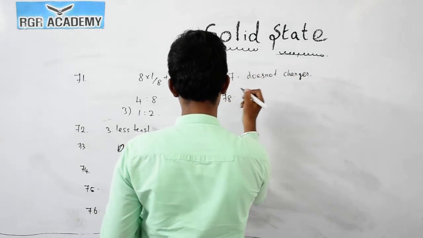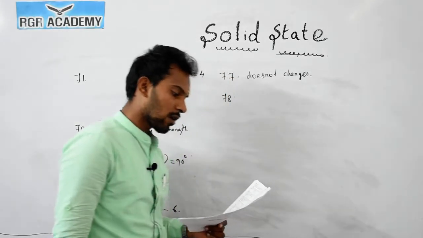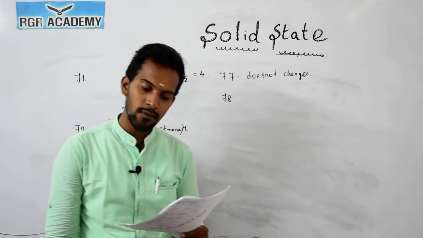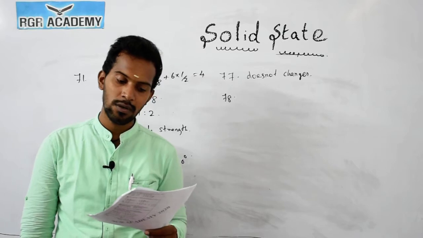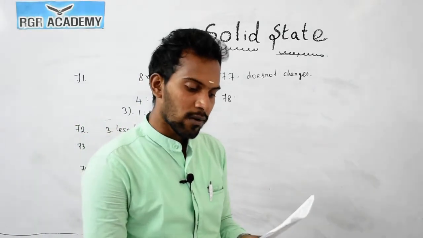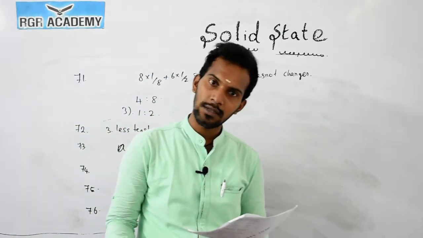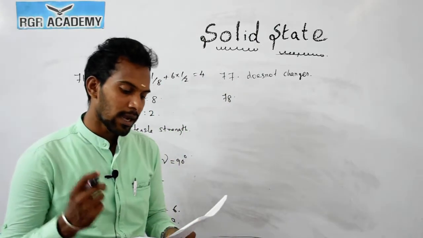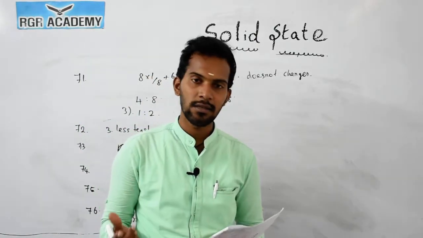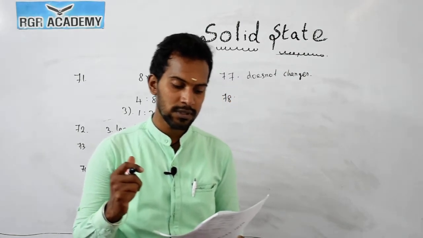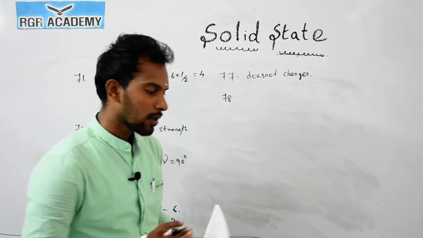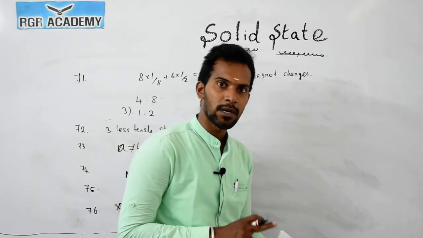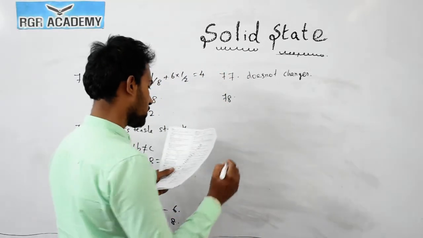Now question number 78. Statement 1: if any ionic solid MX has a Schottky defect, the number of positive and negative ions missing is the same. Yes, correct. The second statement: equal numbers of cation and anion vacancies are present. Both statements 1 and 2 are correct, and statement 2 is the correct explanation of statement 1. So the answer is 1.